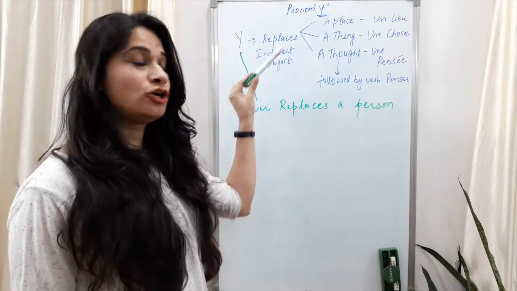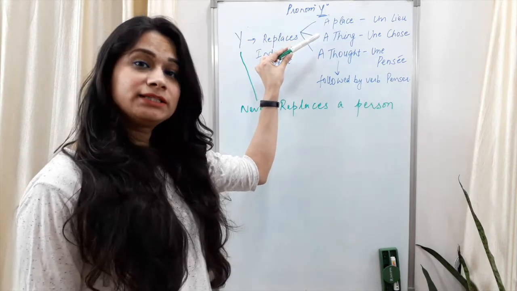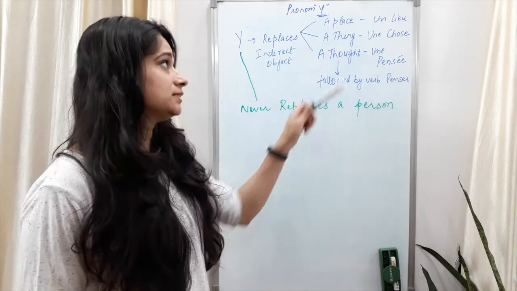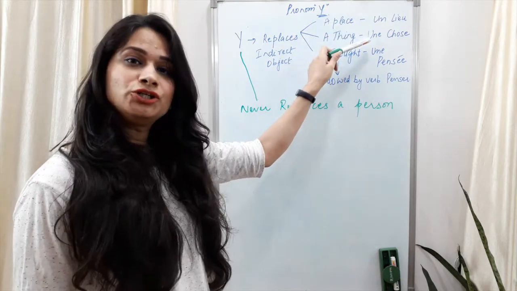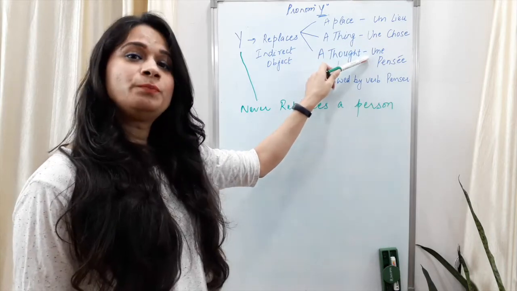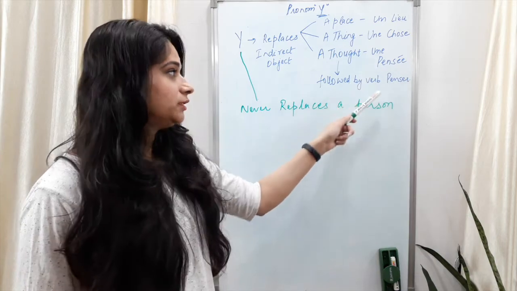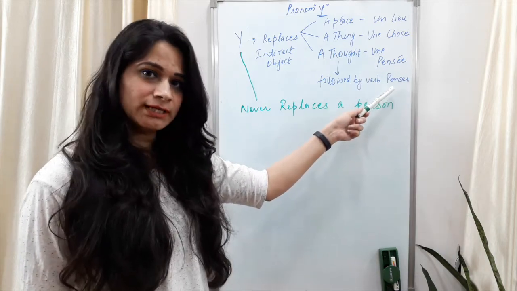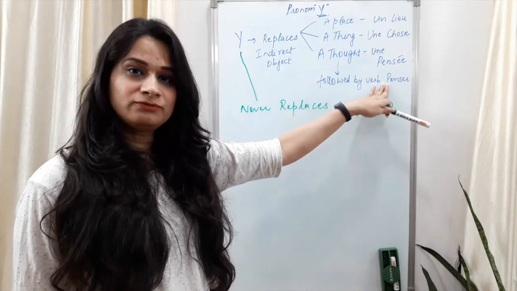Any indirect object, it can be a place in the sentence, it can be a thing in the sentence, or it can also be a thought in the sentence. A place in French is known as a lieu, a thing une chose, a thought une pensée. If the sentence is talking about a thought, then it will be followed by the verb penser, which means to think. So if your sentence has a thought, then it will be followed by the verb penser.